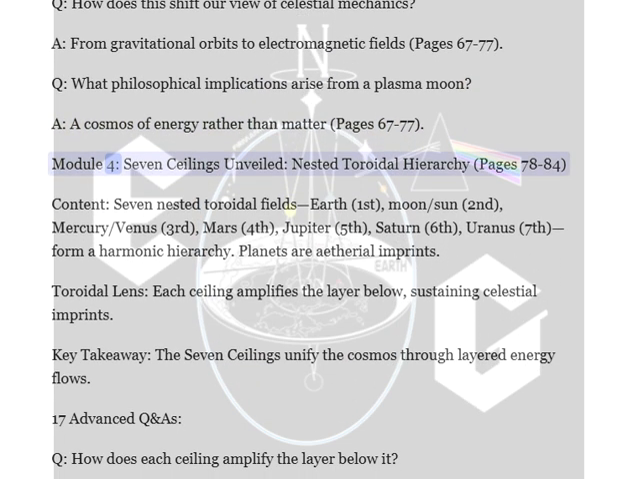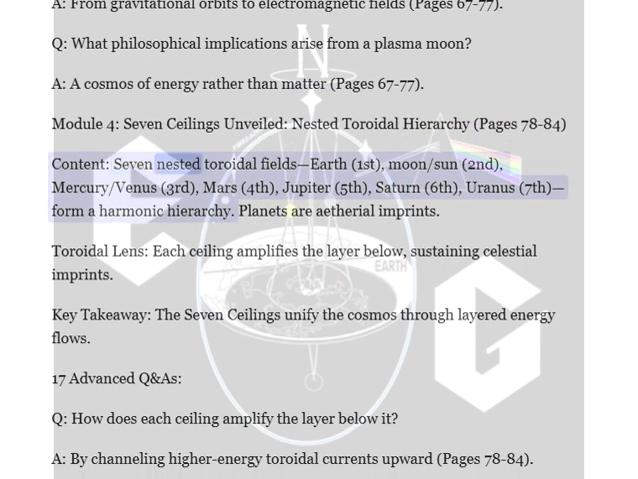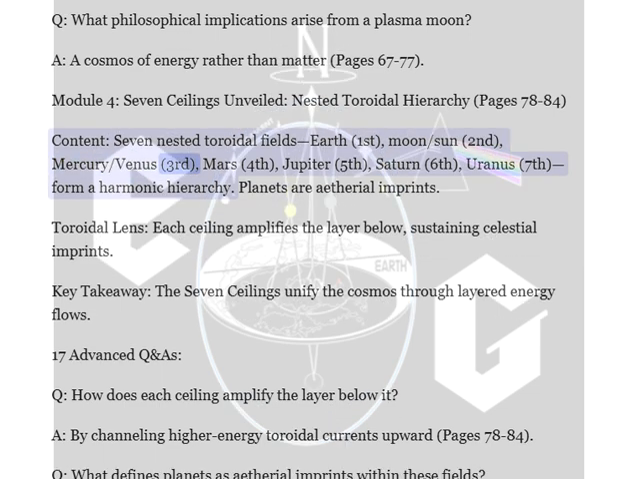Module 4, 7 Ceilings Unveiled, Nested Toroidal Hierarchy, pages 78 to 84. Content: 7 nested toroidal fields, Earth first, Moon Sun second, Mercury Venus third, Mars fourth, Jupiter fifth, Saturn sixth, Uranus seventh form a harmonic hierarchy.